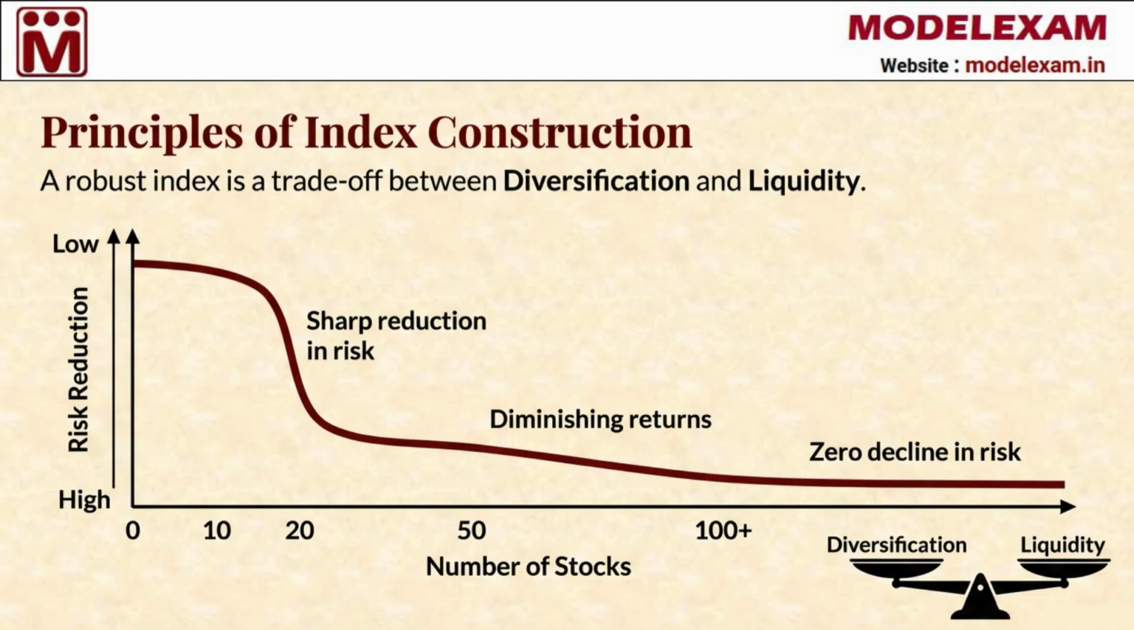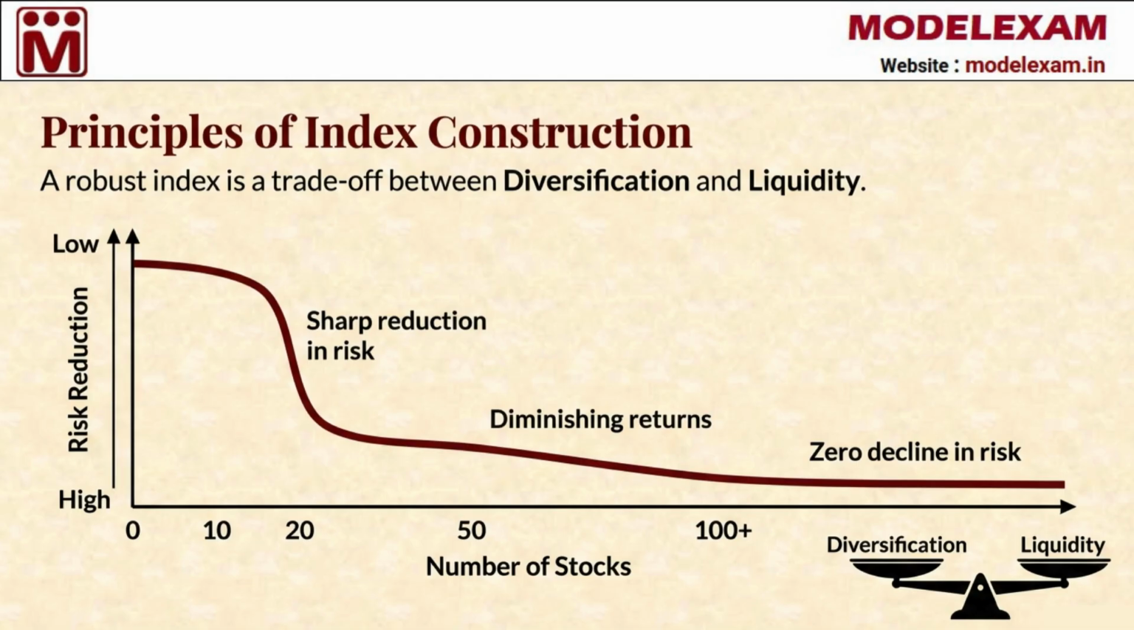When building a robust index, the most important principle is the trade-off between diversification and liquidity. A well-diversified index reflects the behavior of the overall economy and helps reduce risk, but only up to a point. As you can see on the chart, moving from 0 to 20 stocks results in a sharp reduction in risk. However, as the number of stocks grows from 50 to 100, we see diminishing returns. Once an index goes beyond 100 stocks, there is almost zero decline in risk, meaning there is little to gain